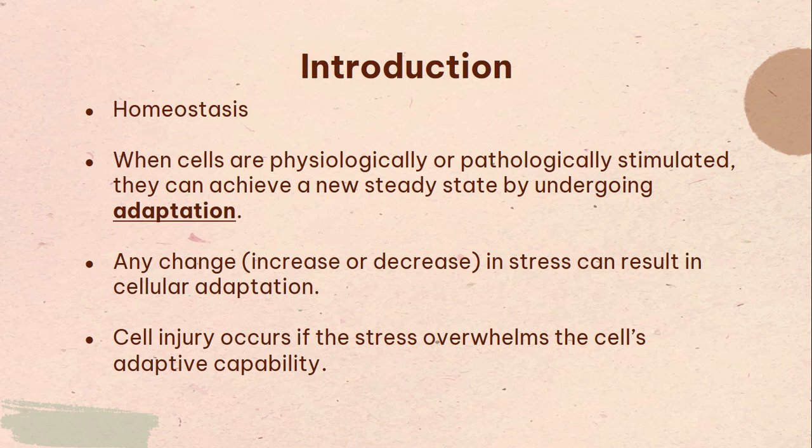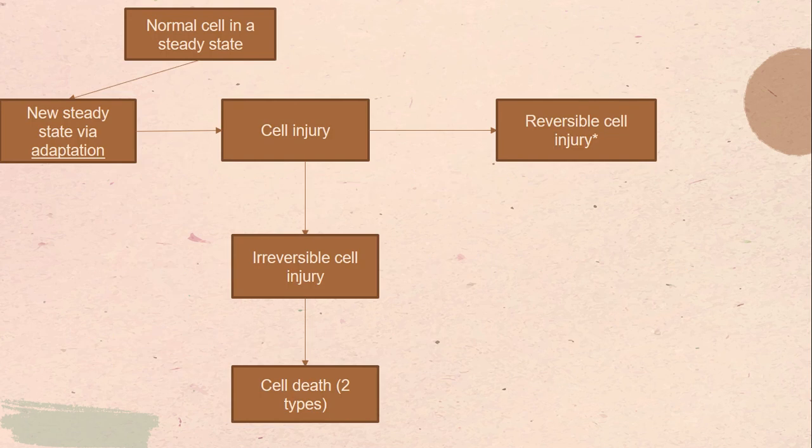So any change in stress can result in cellular adaptation, whether that stress has increased, decreased, or just changed in type. That's going to change the type of adaptation that takes place. So cell injury is going to happen if stress overwhelms the cell's adaptive capability. And let's talk more about cell injury.